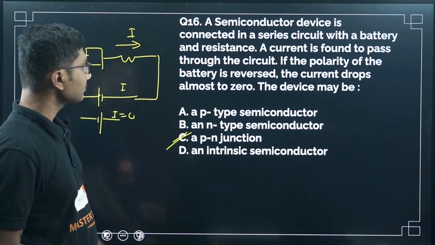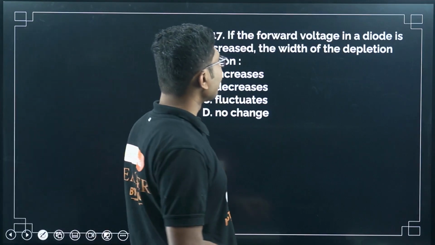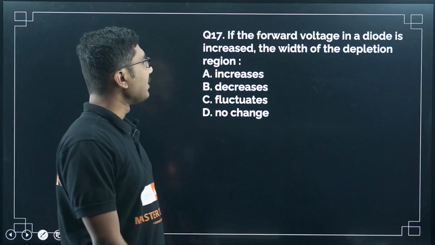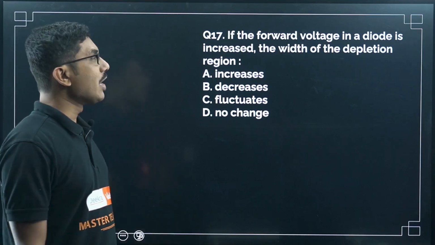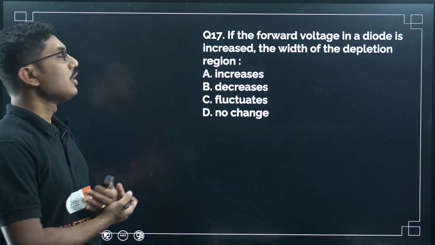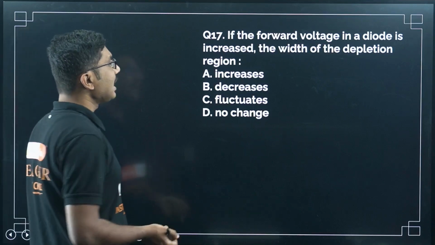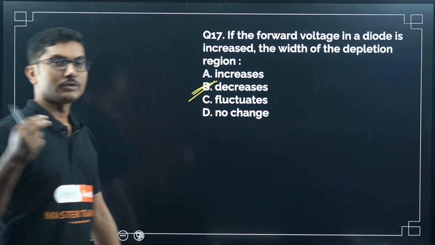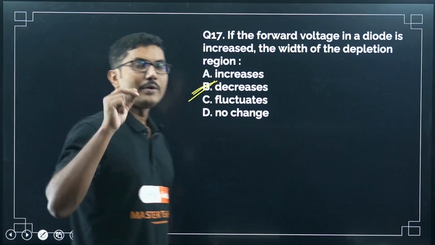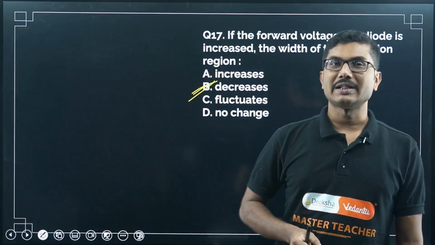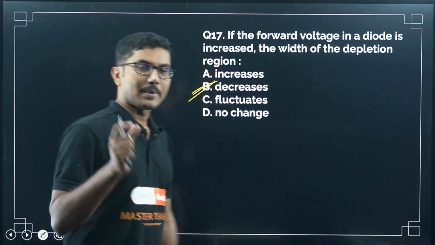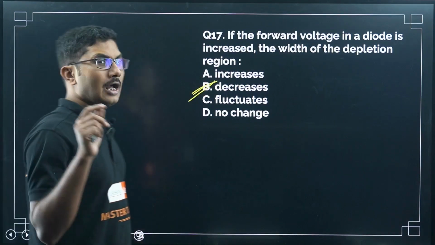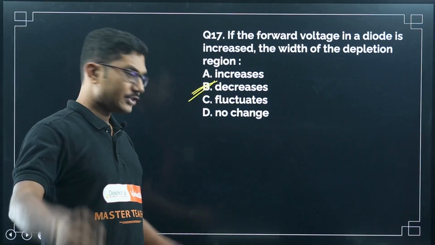Now, if the forward voltage in a diode is increased, what happens to the width of the depletion region? You are increasing the forward voltage, so the depletion region decreases. The depletion region slowly decreases and becomes zero if the applied voltage is more than the barrier potential, right? If the applied voltage is more than the barrier potential, the barrier will be completely gone, so the barrier potential will become zero in that case.